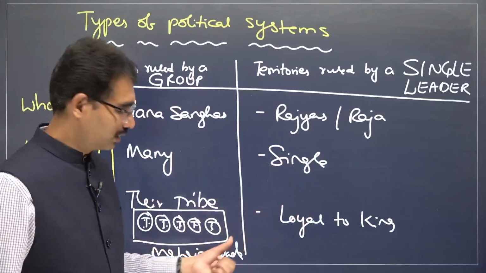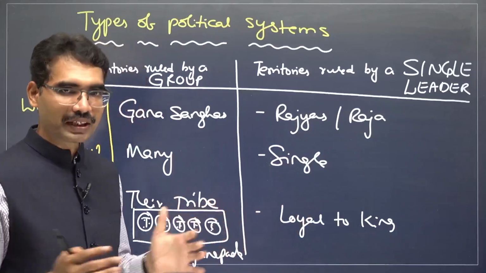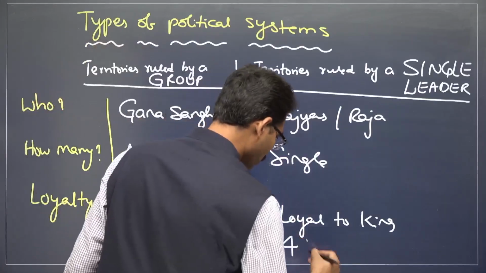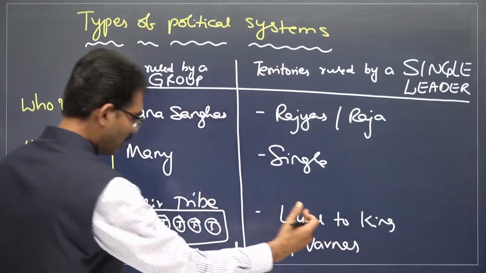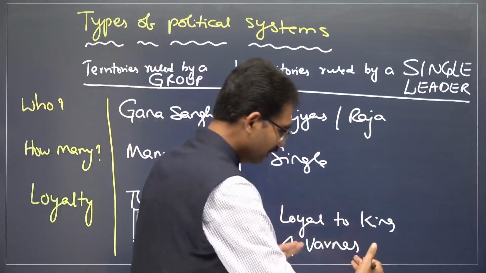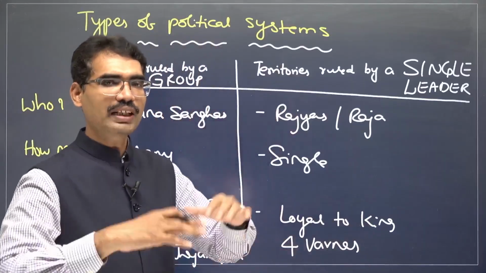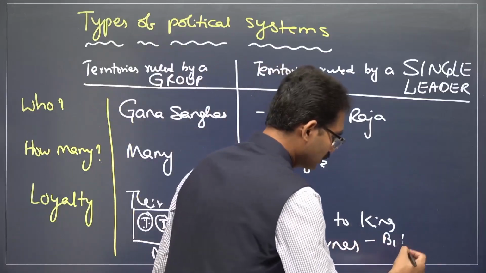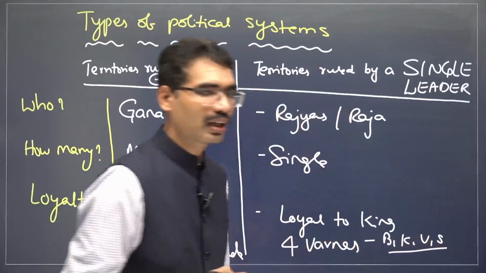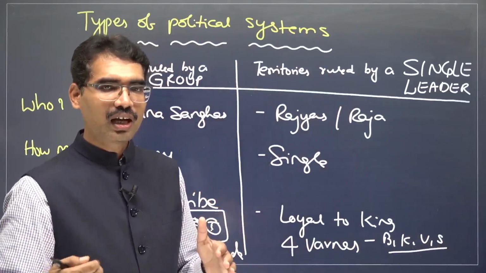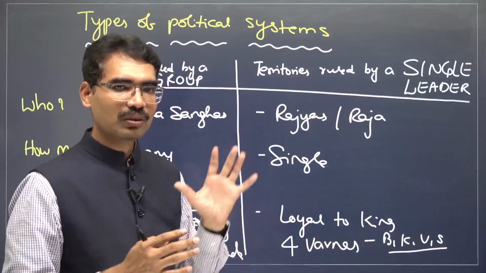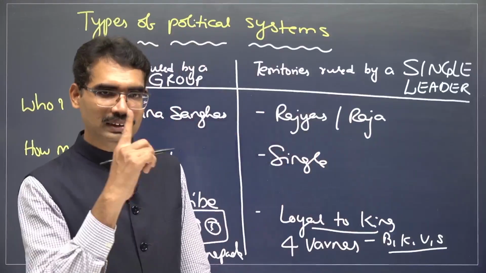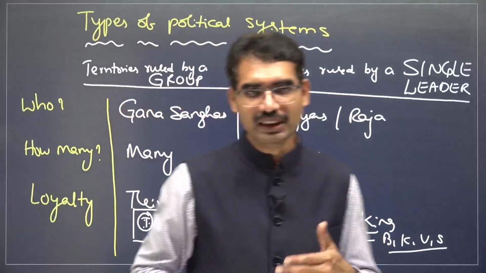What is happening here? Now these people are going to be merged. Different tribes, different types, now merged into four varnas. Now society is divided into four varnas. Even though it is not very rigid, there is a classification called four varnas: Brahmana, Kshatriya, Vaishya, Shudra. Accordingly, society is divided. But when it comes to the leader of that territory, the monarch, the Raja, everyone shows loyalty to that single king. Now you see the advancement.